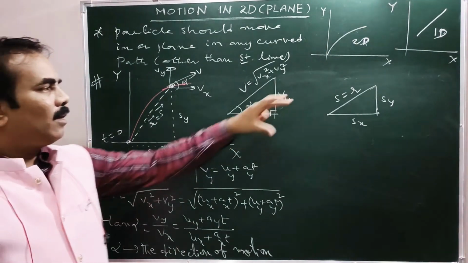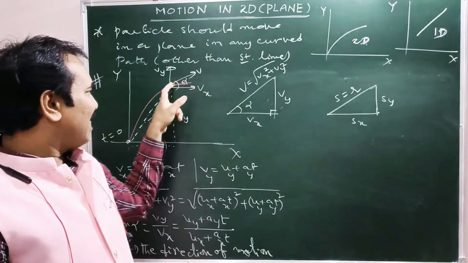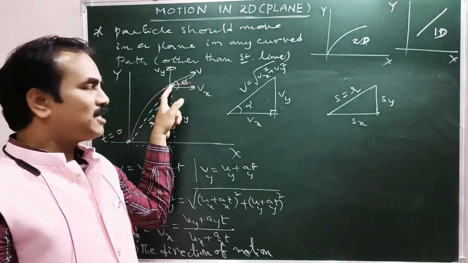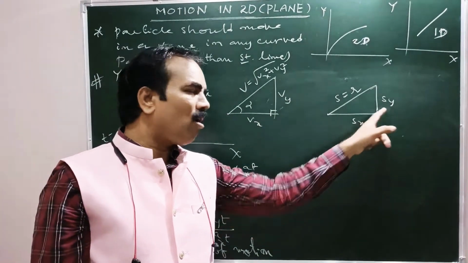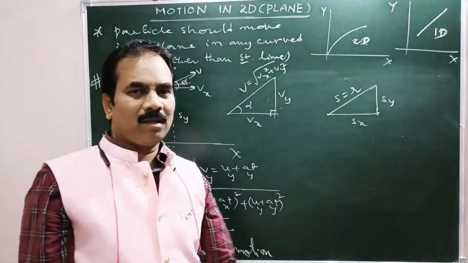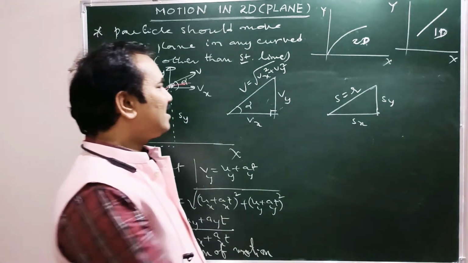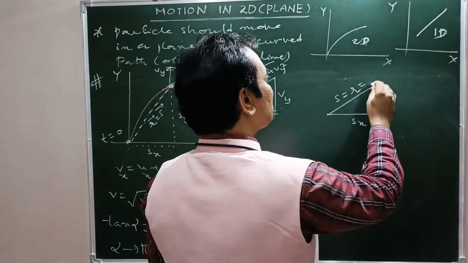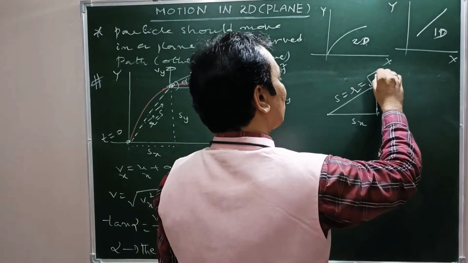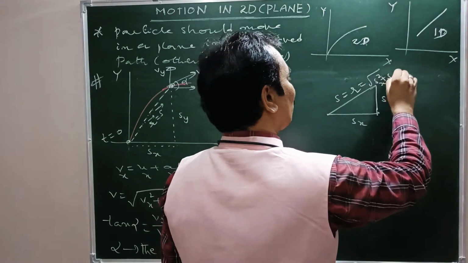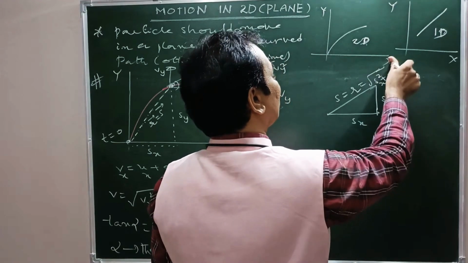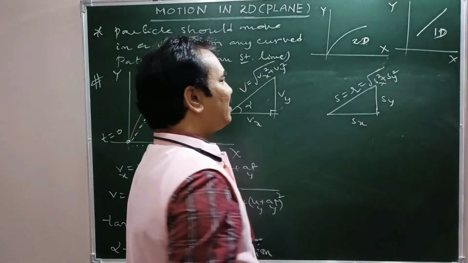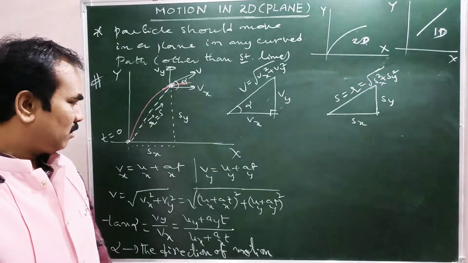So the net displacement by the time it reaches this position can also be resolved into two components, Sx and Sy. Now S, otherwise R, equals root over Sx square plus Sy square.